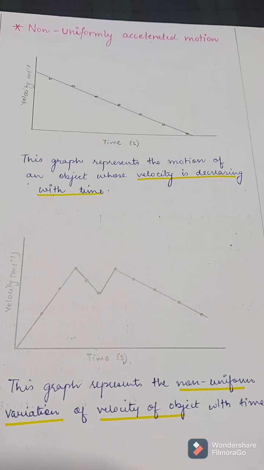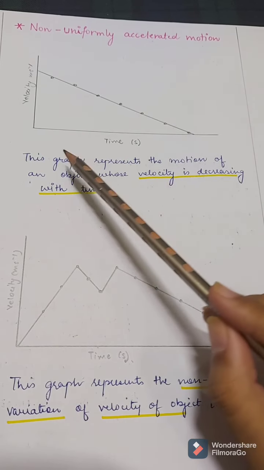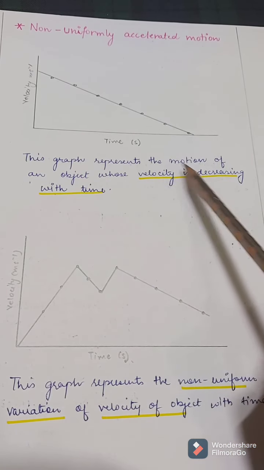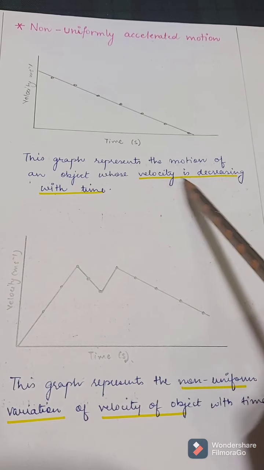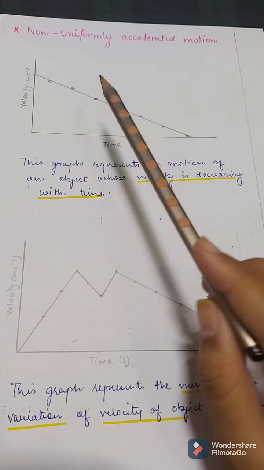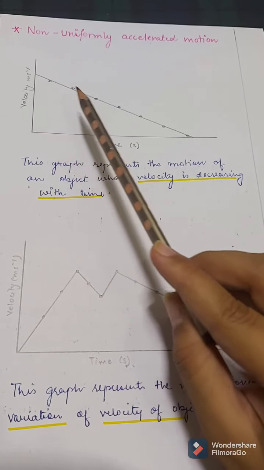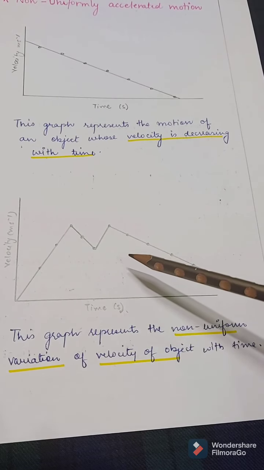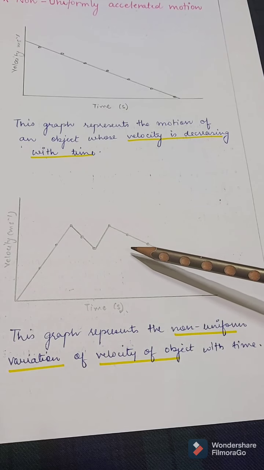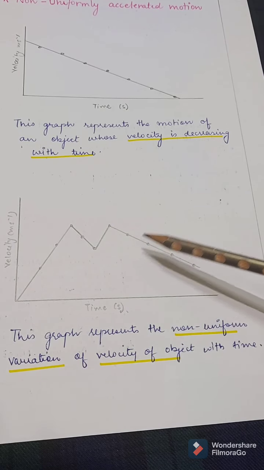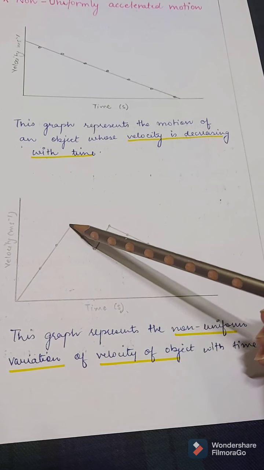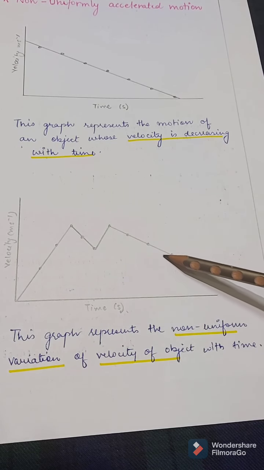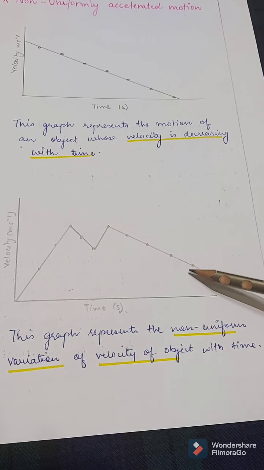So when an object is moving in non-uniformly accelerated motion, what are the graphs? These two are the graphs. This graph represents the motion of an object whose velocity is decreasing with time, right? The velocity or the speed is decreasing with time. And this graph represents the non-uniform variation of velocity of an object with time, right?